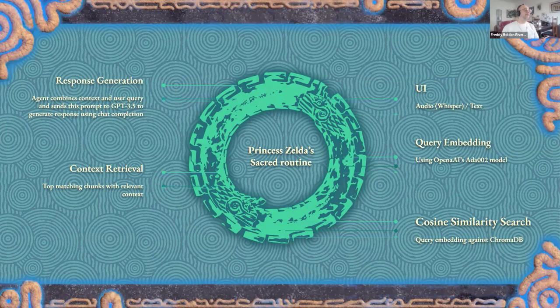For the context retrieval, it gets the top matching chunks, and then it combines both. And using the chat completion, it sends these prompts to ChatGPT to generate the response.